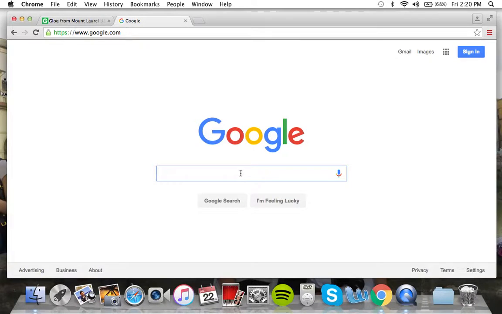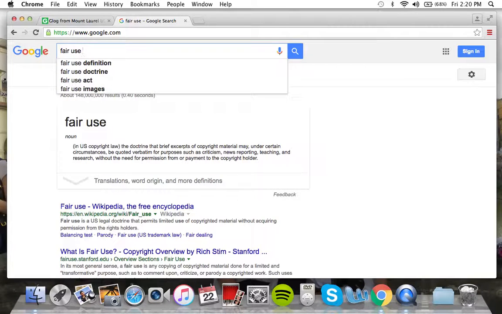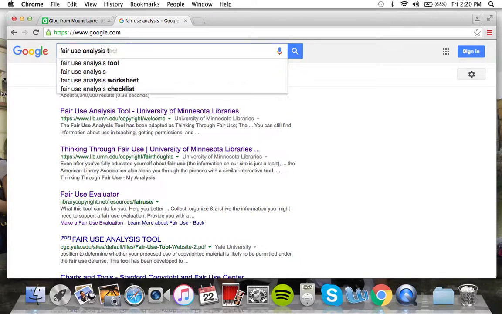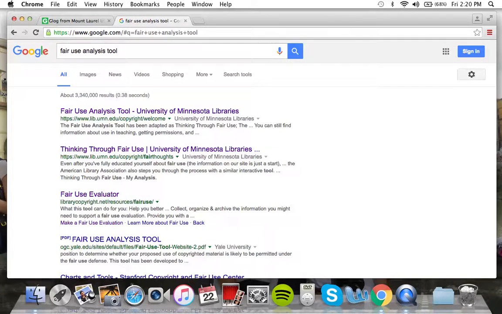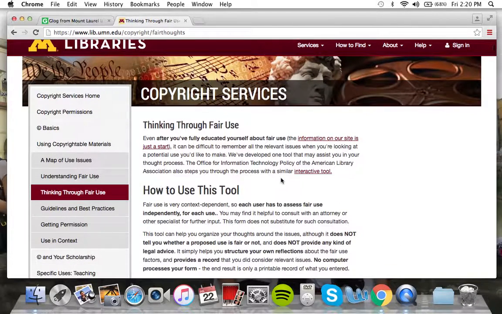So it's a really easy site to get to. All you have to do is Google fair use analysis tool. And the University of Minnesota Libraries provides a really cool tool that is beneficial to have. These first two links will take you there. Now, this tool does not provide you with a legal response that maybe could be used in court or something of the sort.